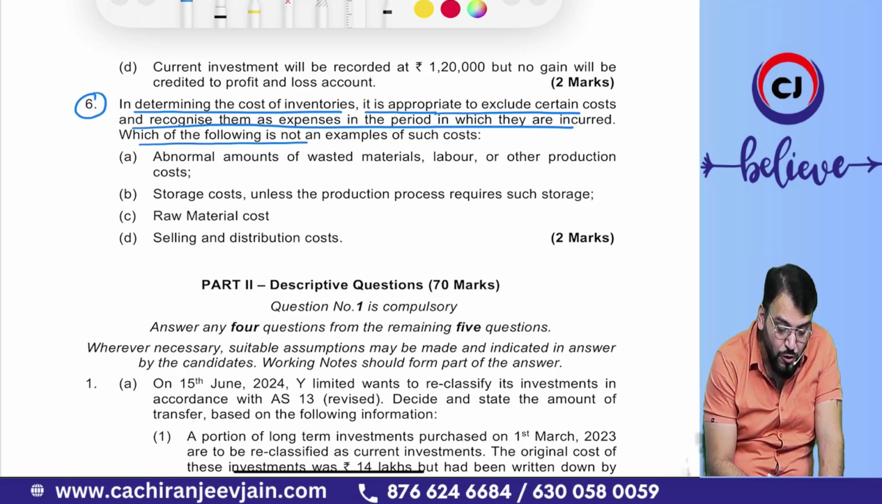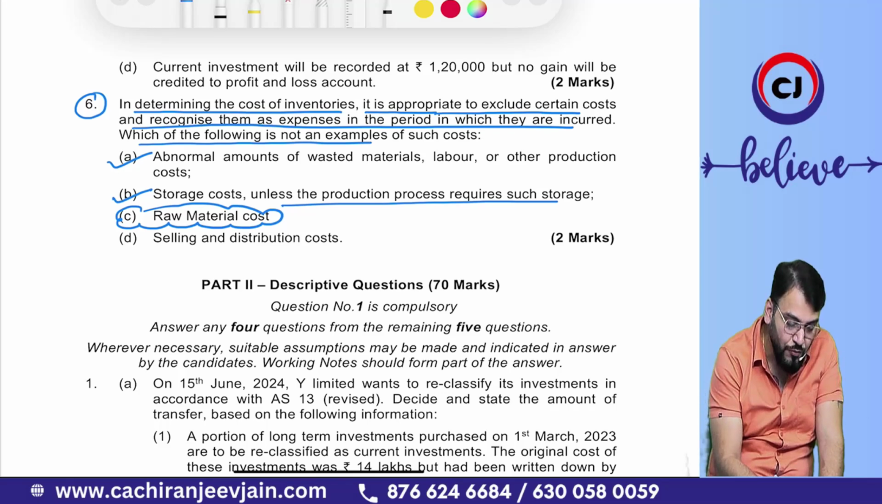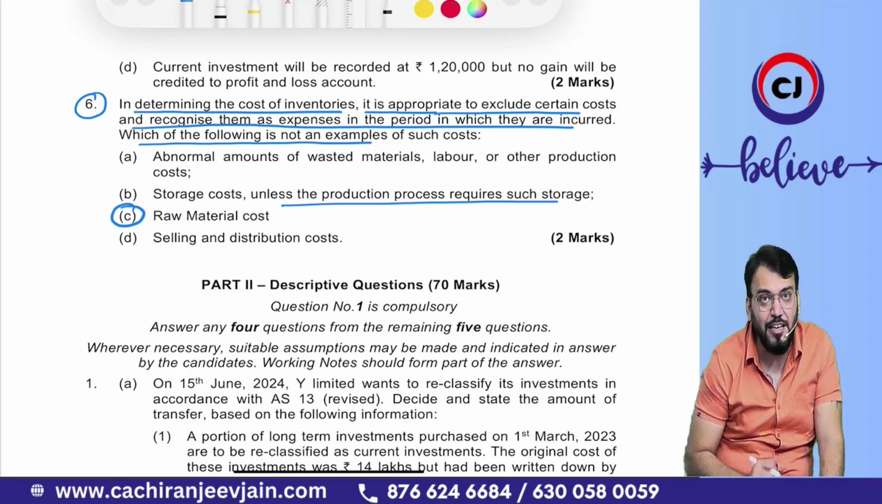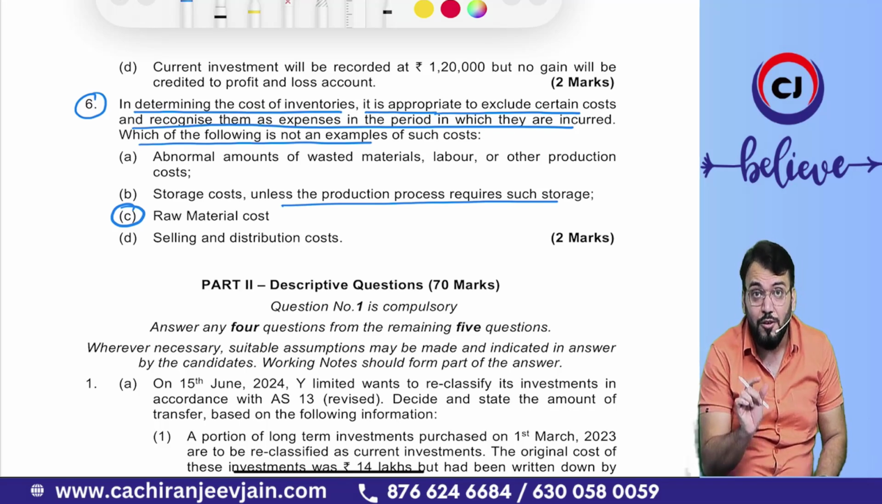Which of the following is not an expense? Abnormal loss, correct. Storage cost, correct, unless the production process requires such costs. Raw material cost will be added to the cost price of inventory. So option C is the option you need to take. Option C is not an expense, it will be added to the cost price of inventory. With this, we completed all the discussion of the MCQ part.